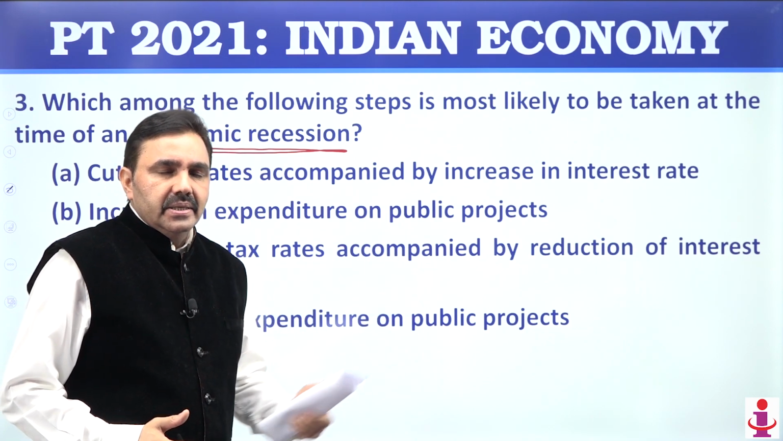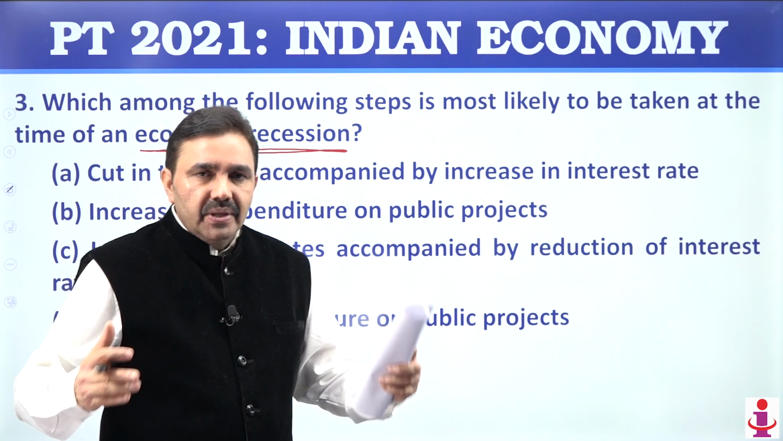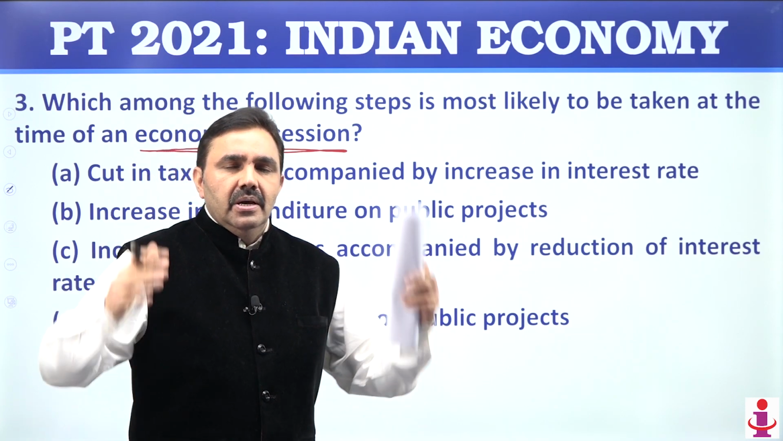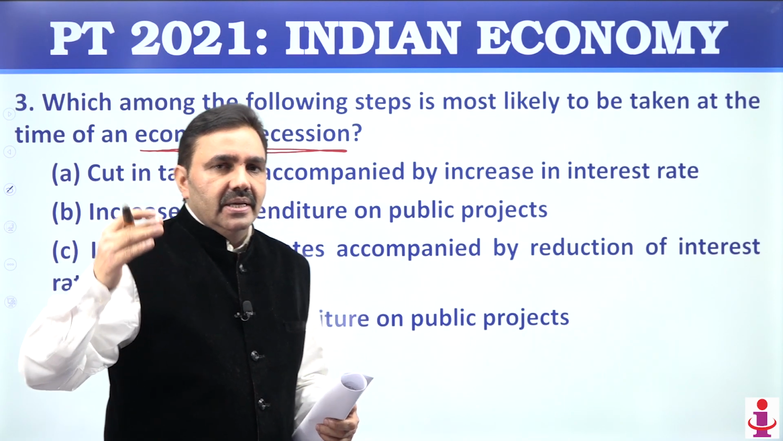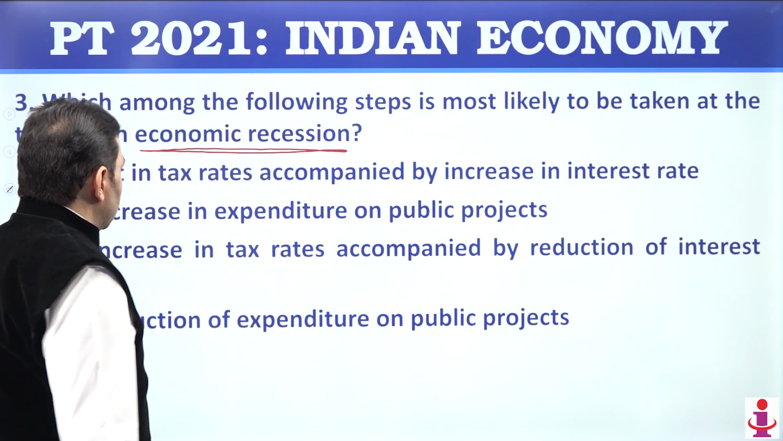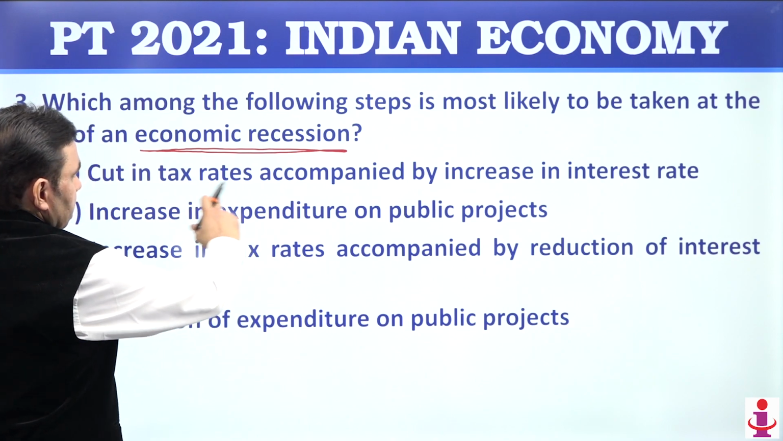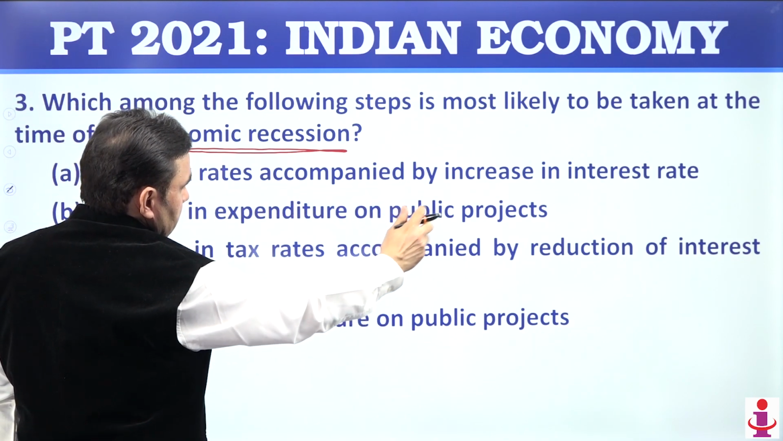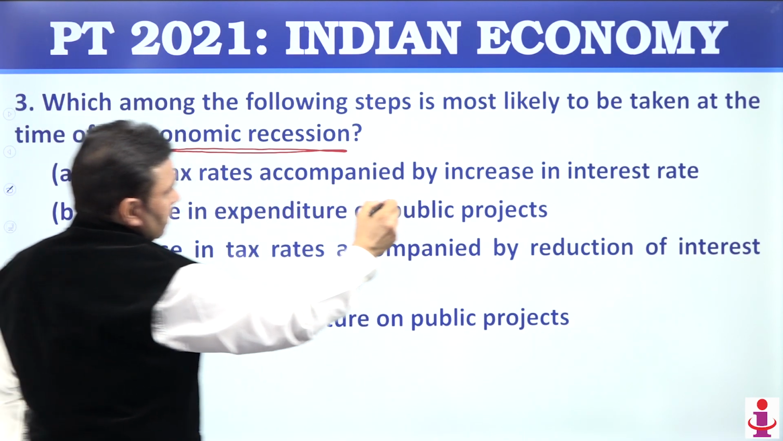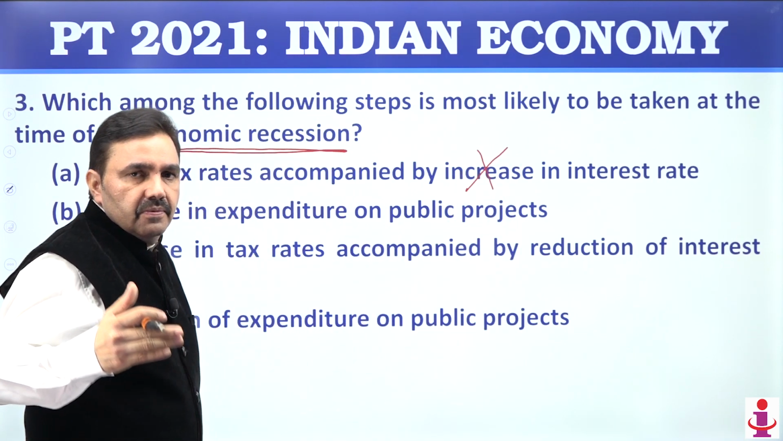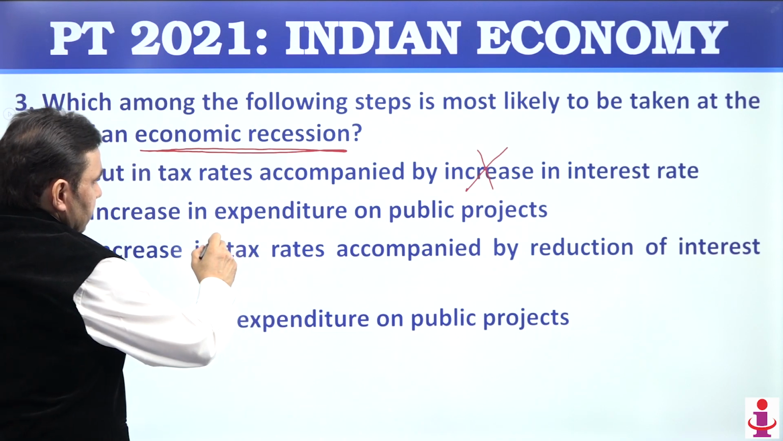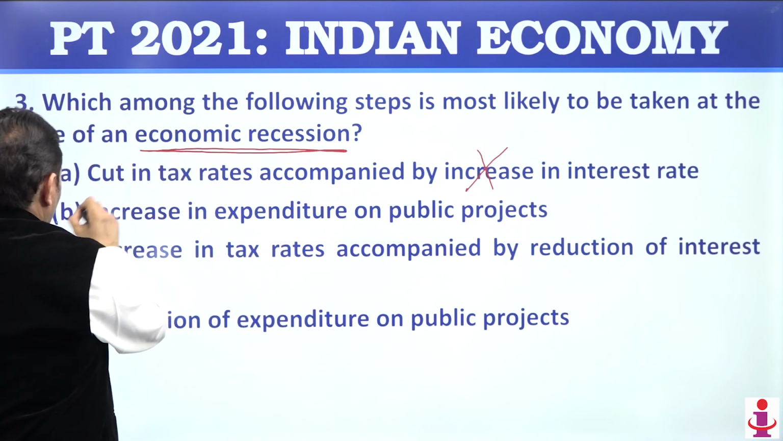So recession can be eliminated only by improving the buying and selling, or improving the market conditions. Market conditions can be improved by improving the purchasing power of the people, and that in turn can be increased by increasing the availability of money in the hands of people. So let us see what increases the availability of money. Cut in tax rate accompanied by increase in interest rate. Interest rate increase takes away money from the people because you have to pay more for your loans. Increase in expenditure on public projects, that is the only way here.